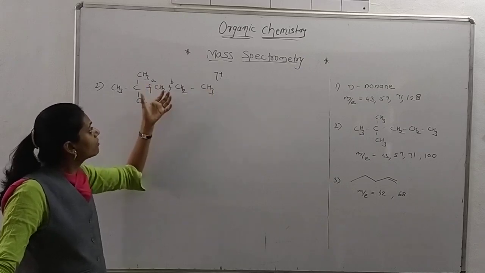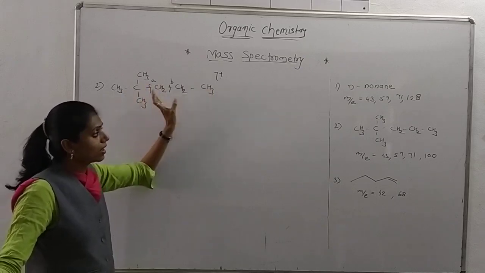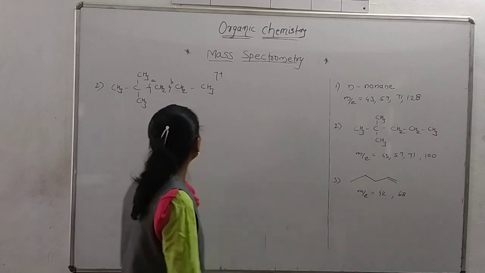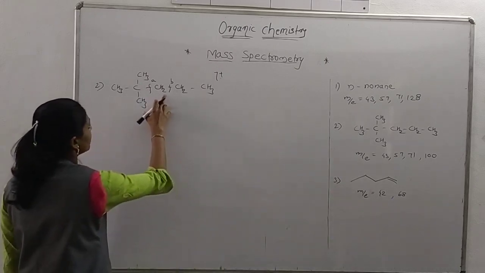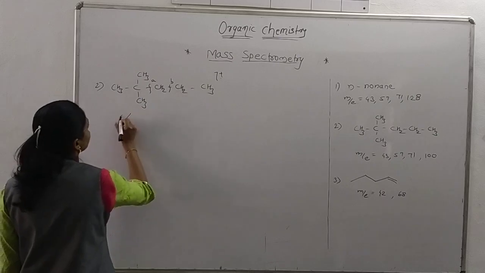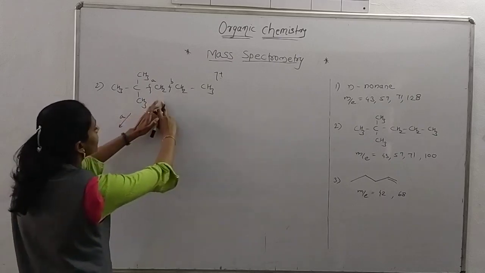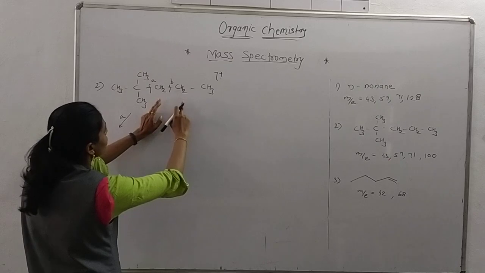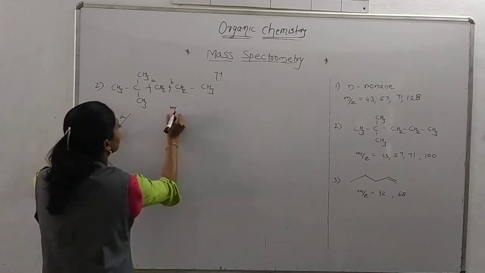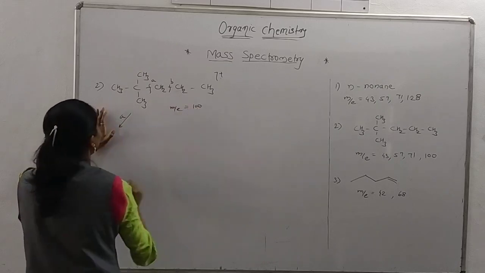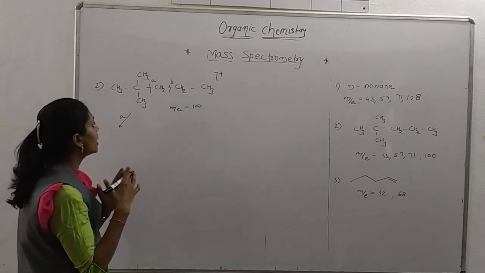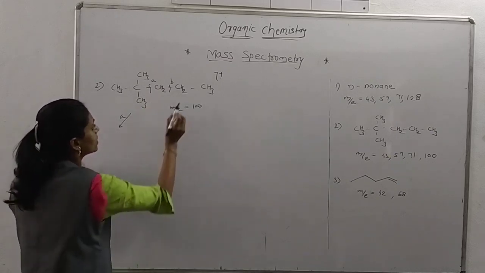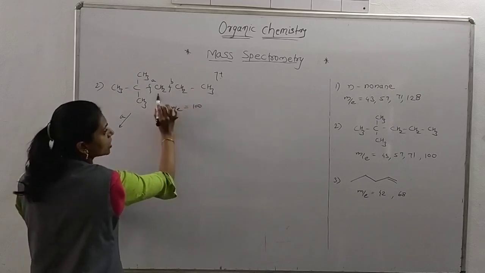So we are fragmenting from the middle side according to this M by E value. So check here. First of all, we are going to A. Now this M by E value we are considering is 100. Now, which part are we taking as a cation and which part as a radical? Firstly, let me check this.